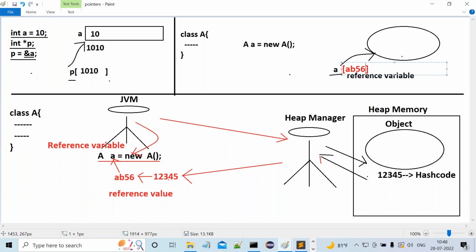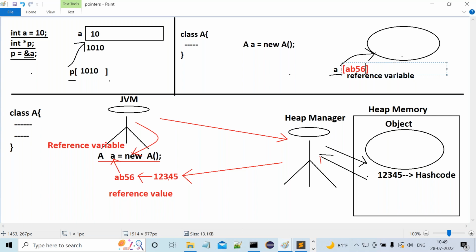A pointer variable is able to refer to a block of memory by storing the address location of the data. But a reference variable is able to refer to a block of memory, that is an object, by storing an object reference value. Now tell me, are pointer variable and reference variable the same or different? Different. Now tell me, is there any chance to have pointer variables inside Java?